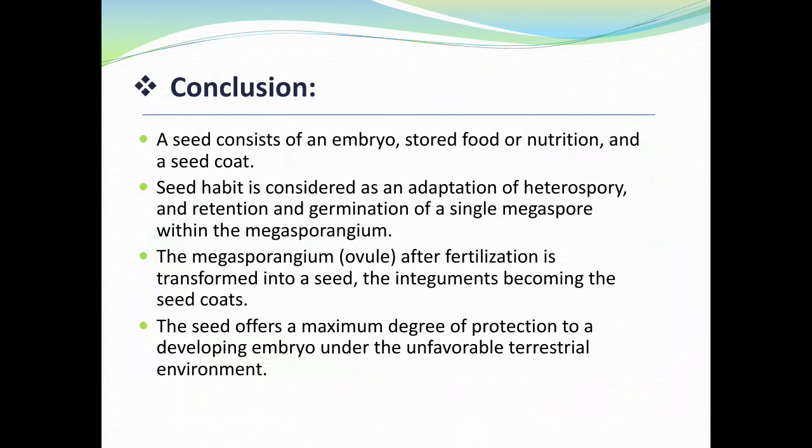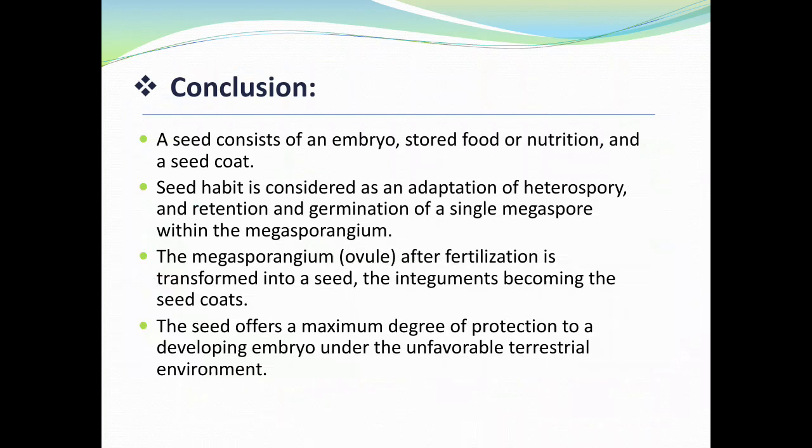Conclusion: a seed consists of an embryo, stored food or nutrition, and a seed coat. Seed habit is considered as an adaptation of heterospory and retention and germination of megaspore within the megasporangium.